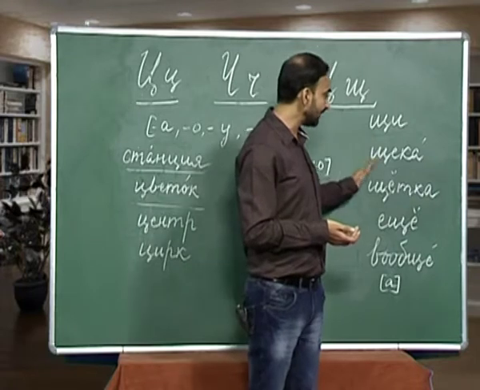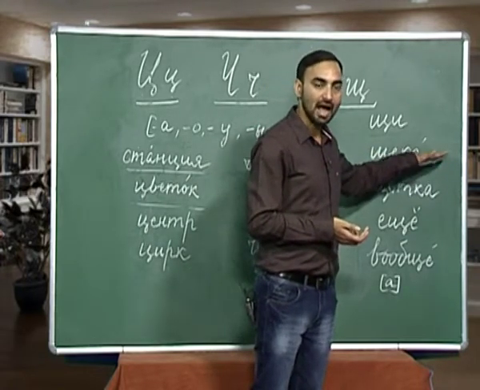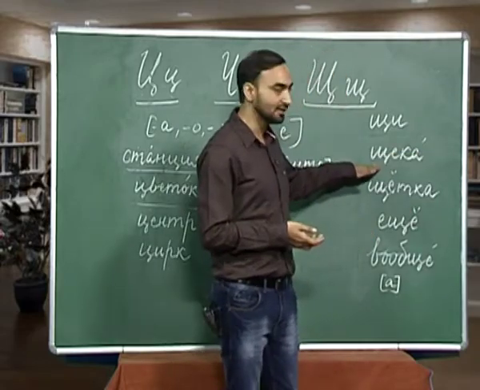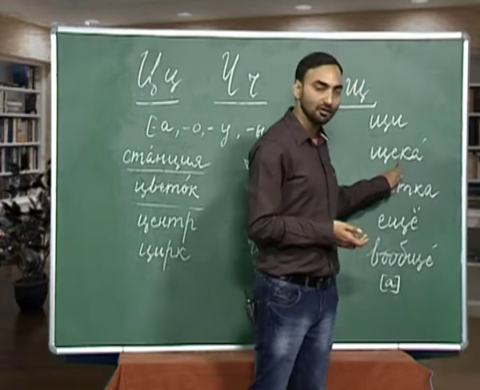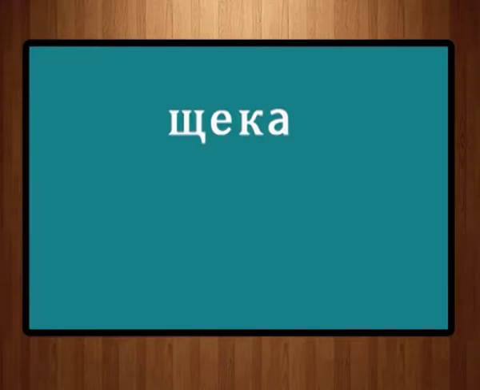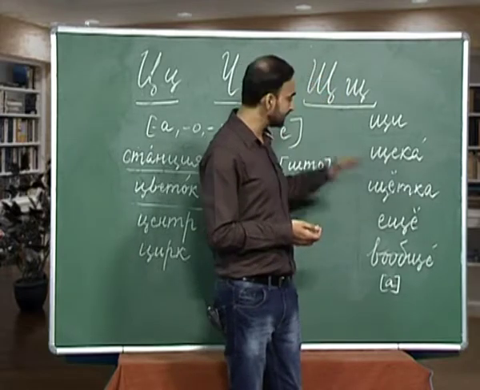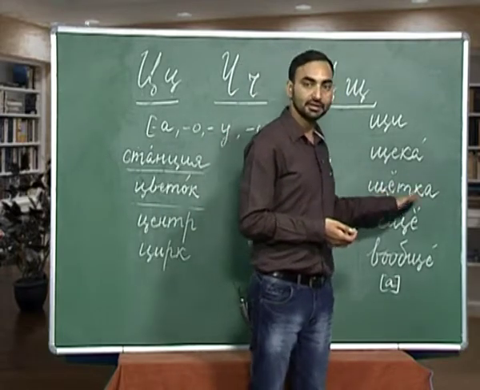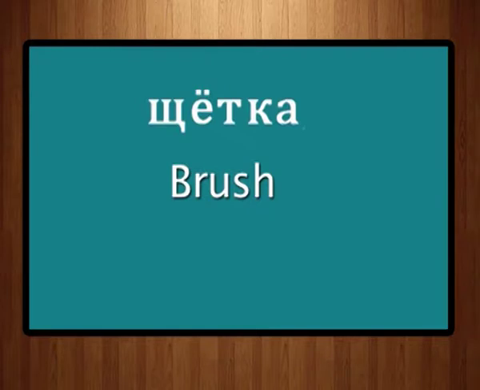The next word we have is sh, ye, k, a, and the stress is on a. So, how will you pronounce this word? Shika, shika. Again we follow the rule of reduction here. This ye sound is pronounced as i, shika. Shika is your cheek. The next word from the letter sh is sh, yo, t, k, a. Shotka. Shotka is brush, any kind of brush.